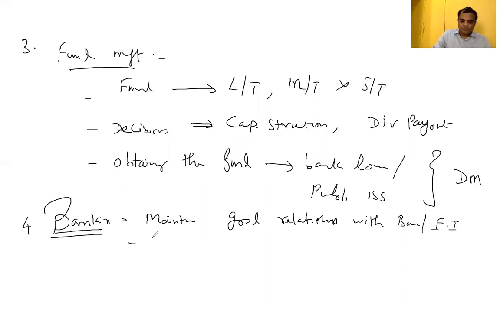We have to go for negotiation with respect to obtaining finance from banks. If you have good liaison, we can go for negotiation also, so that overall cost will come down.